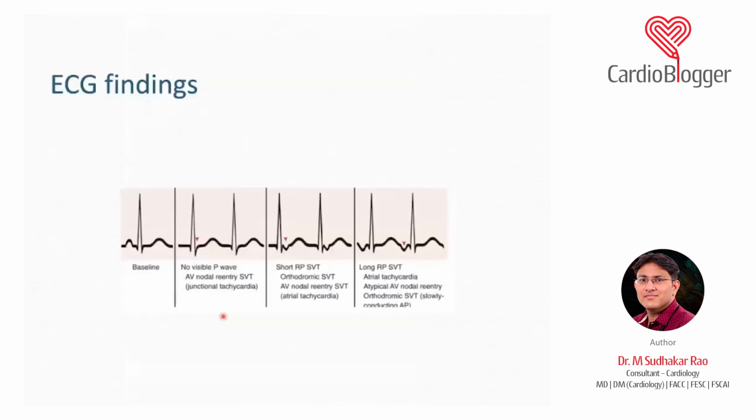Again, as I discussed, this is the baseline. If you are not seeing any P wave, it is mostly an AVNRT or a junctional tachycardia. If you are able to see a P wave, mostly it is an AVRT, and rarely it can also be AVNRT. Atrial tachycardia is very rare. If you are finding a long RP, it is most commonly an atrial tachycardia, atypical AVRT, also known as PJRT, or atypical AVNRT, which is very rare.